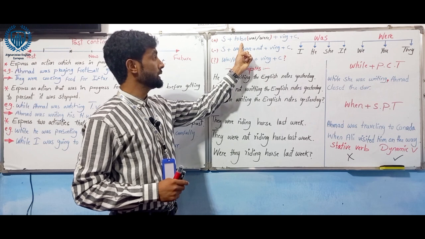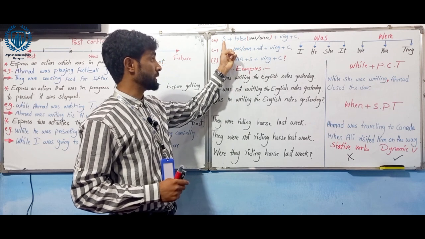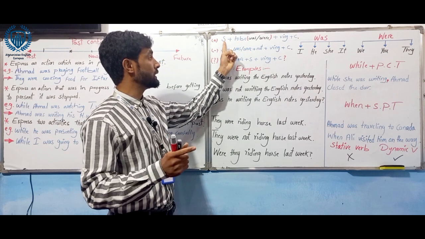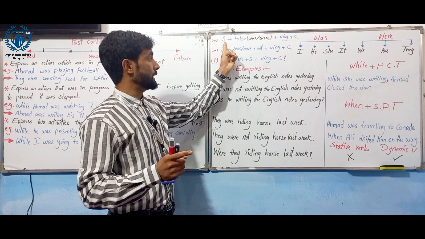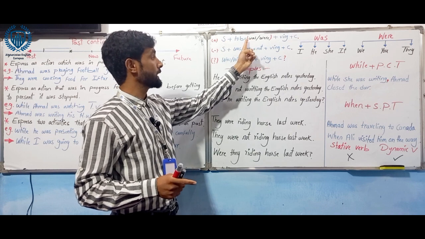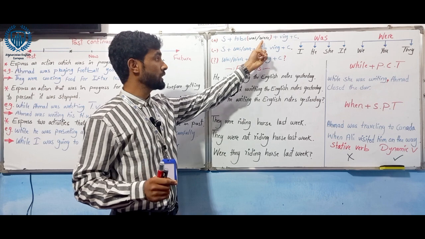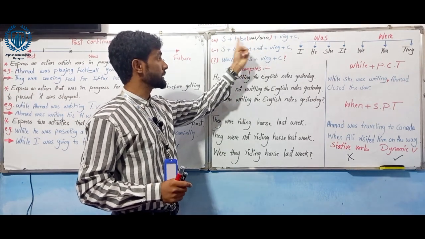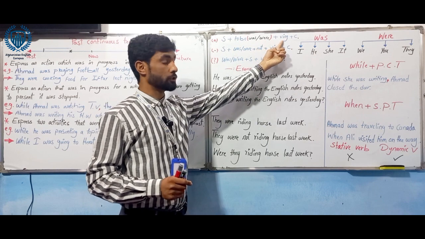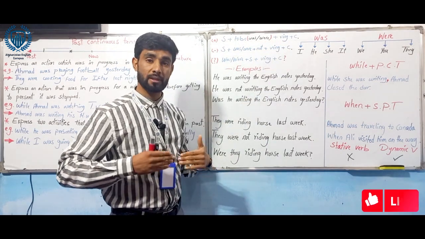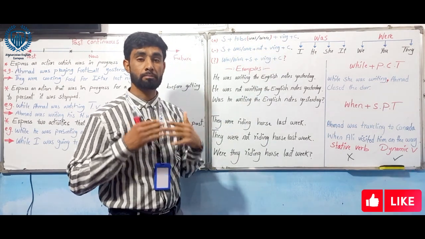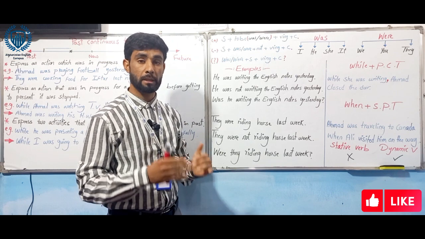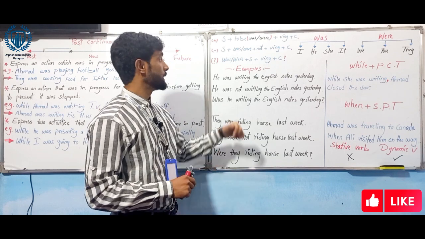The to be depends on the subject. If the subject is I, he, she, it, we use was. If the subject is we, you, they, we use were. It means singular subject, was; plural subject, were. And then the verb-ing plus complement. This is the affirmative or positive structure of past continuous tense.